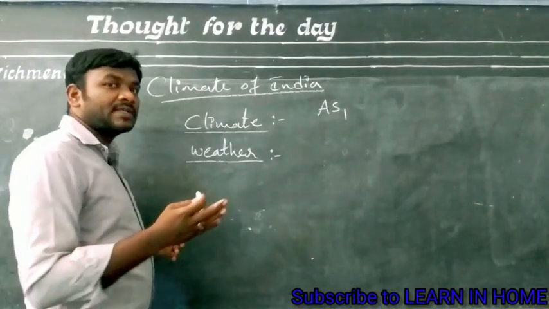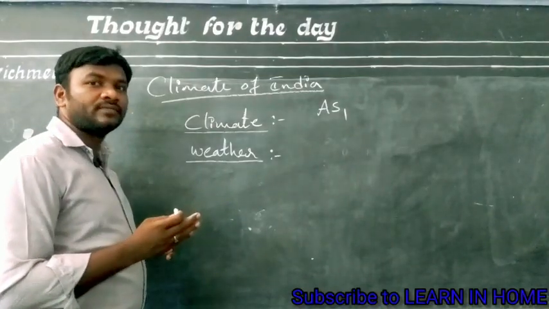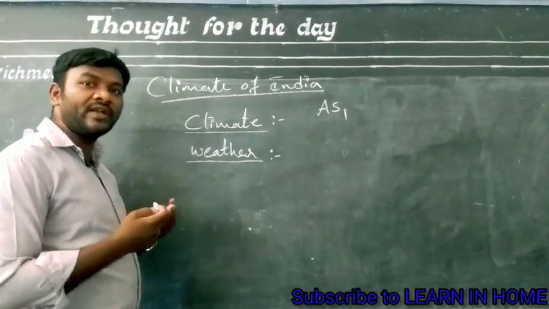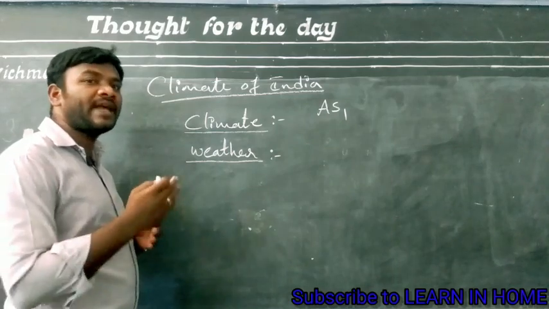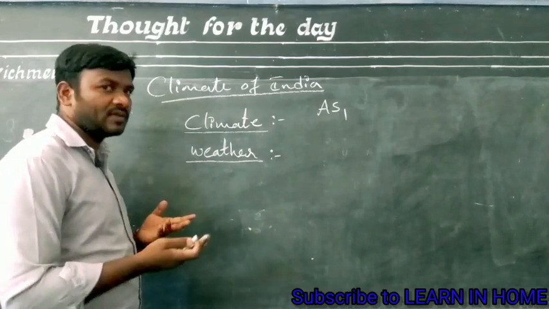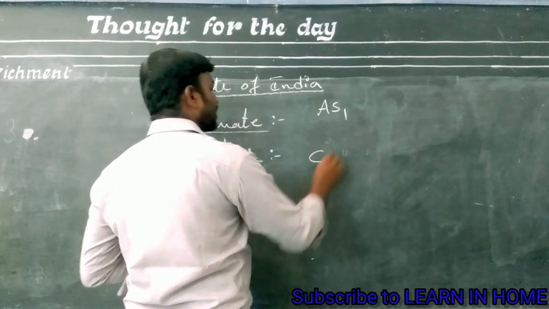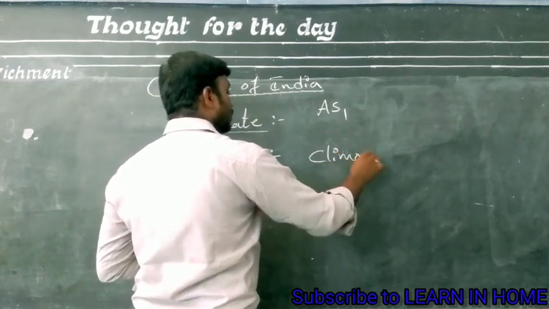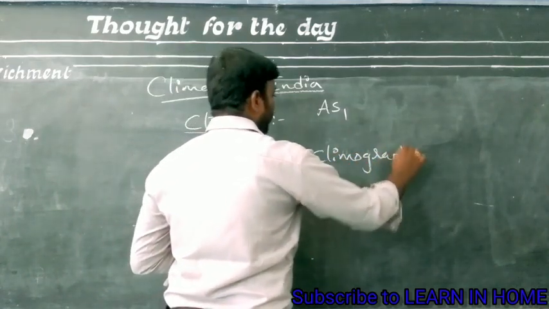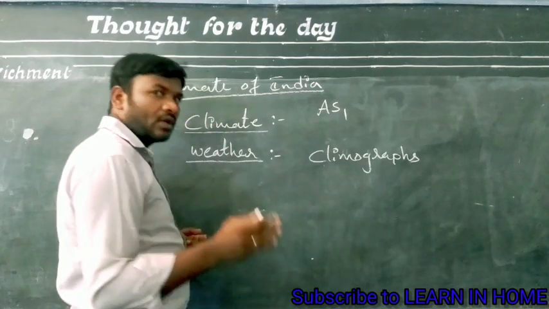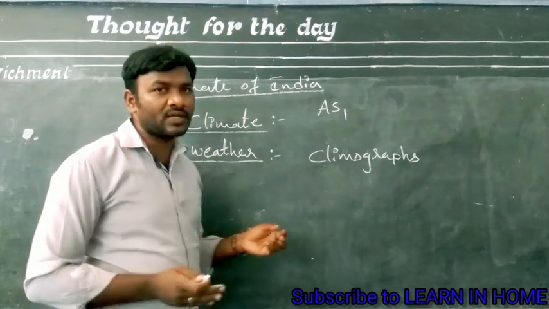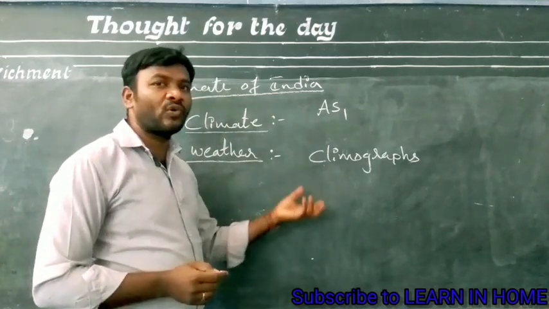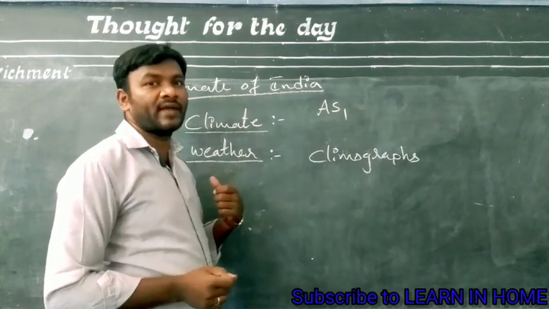The atmospheric elements like temperature, rainfall, wind, humidity can be expressed in graphs, and these graphs are called climographs.